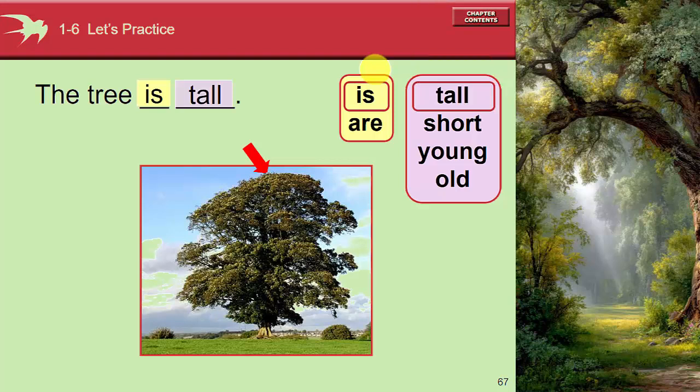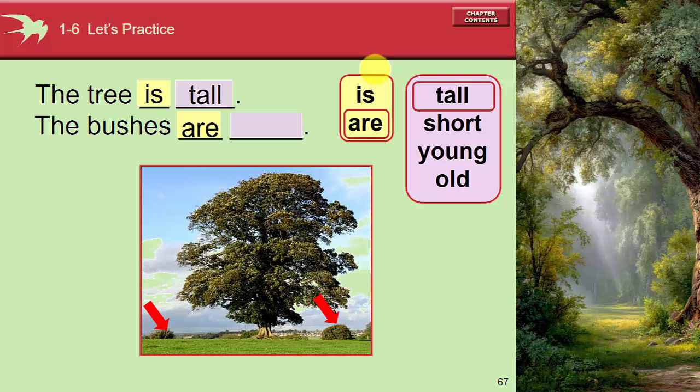We know maybe the tree is also old, but this one we just look at the context. In this context we properly use tall. The bushes are short, because the opposite of tall is short.